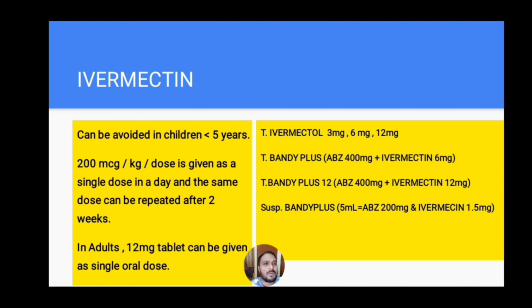It is also available in the form of tablet Bandy Plus, which contains albendazole 400 mg and ivermectin 6 mg. It is also available as tablet Bandy Plus 12, that means it contains albendazole 400 mg and ivermectin 12 mg. And it is also available in the form of suspension Bandy Plus. Each 5 ml of the suspension contains albendazole 200 mg and ivermectin 1.5 mg.